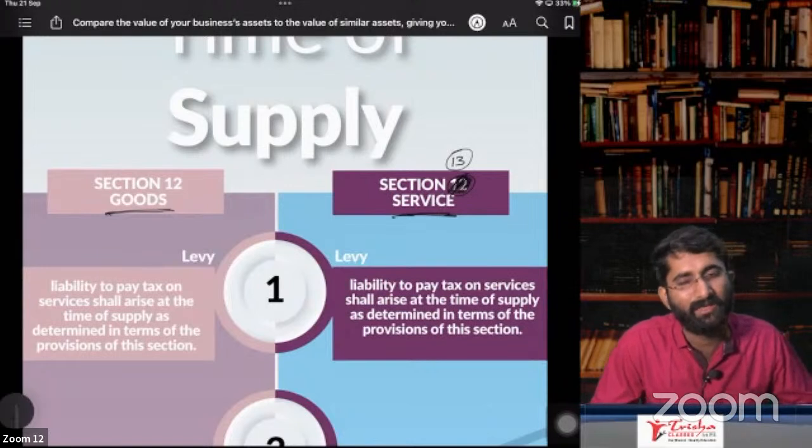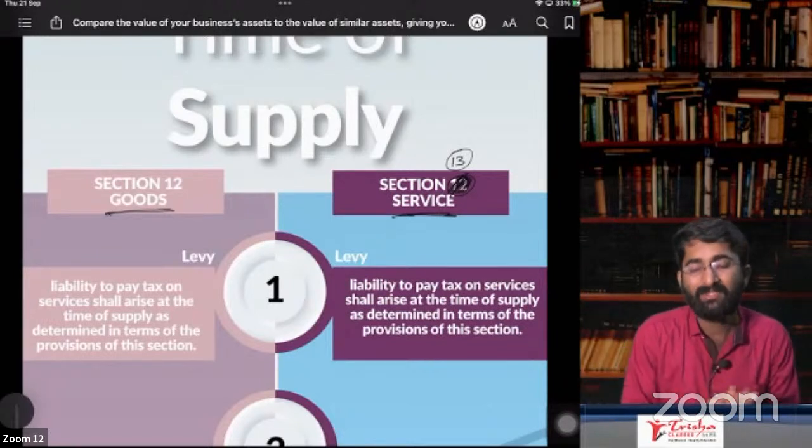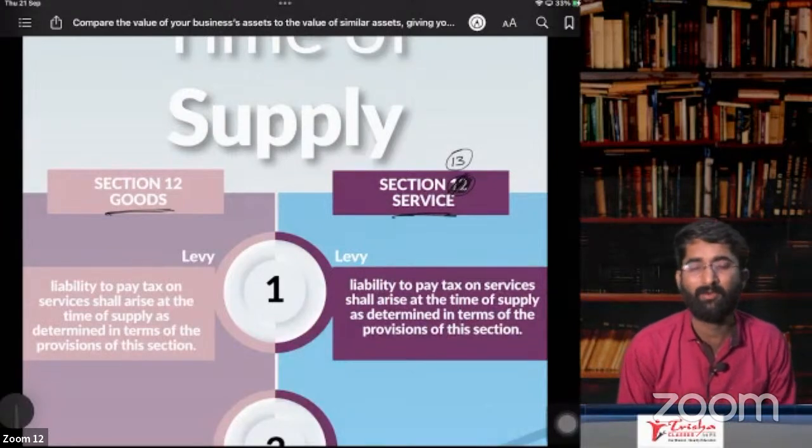Sir, I have collected it. When I have to collect the GST, when I have to pay to the government, that is the time of supply. So what will be the time of supply, sir?